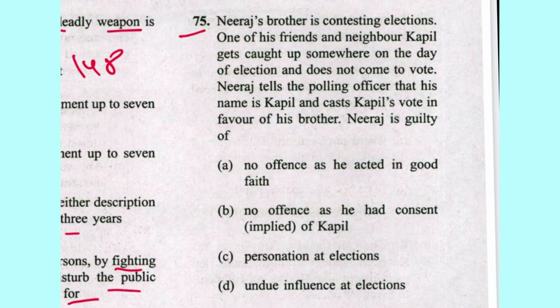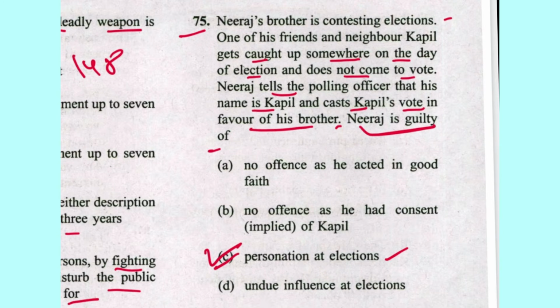Next, 75. Neeraj's brother is contesting elections. One of his friends and neighbors, Kapil, gets caught up somewhere on the day of election and does not come to vote. Neeraj tells the polling officer that his name is Kapil and casts a vote in favor of his brother. Neeraj is guilty of personation at elections. C is the answer. Mentioned in section 171D of IPC. Election related offences are mentioned from 171A to 171I.